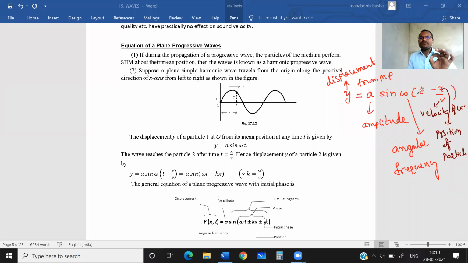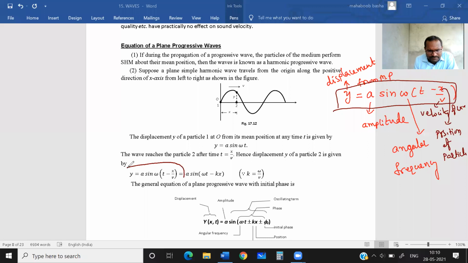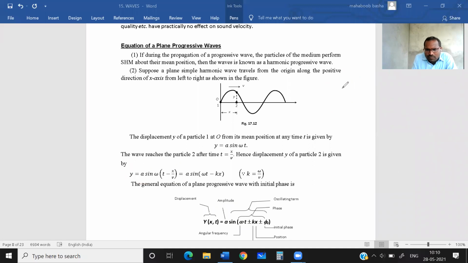Clear? A progressive wave we can represent like this: y equals a sin omega, t minus x by v. I think you understand this point. Y equals a sin omega, t minus x by v.